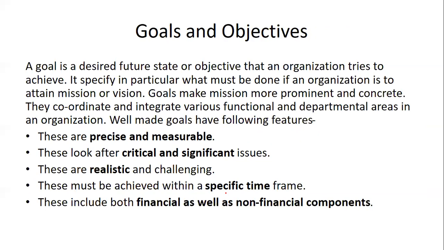The features of goals: they are precise and measurable, critical and significant, realistic. They should be achieved within a specific time, and they include both financial as well as non-financial components, which are important in order to achieve the goal and objective of an organization.